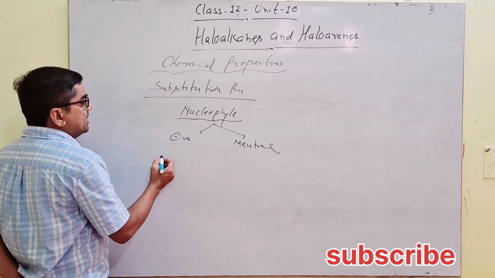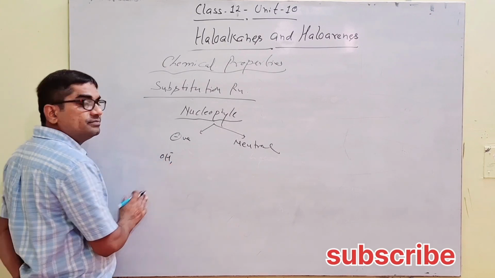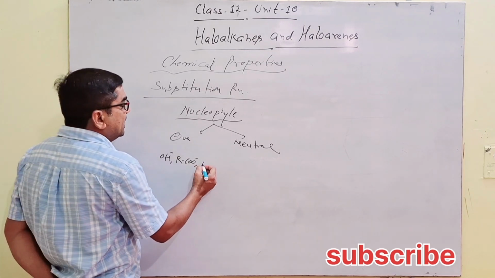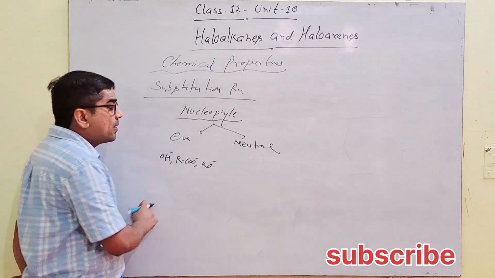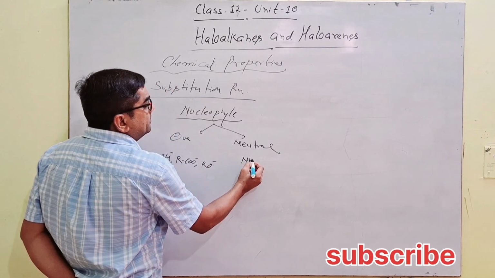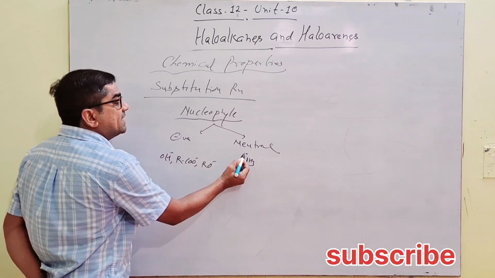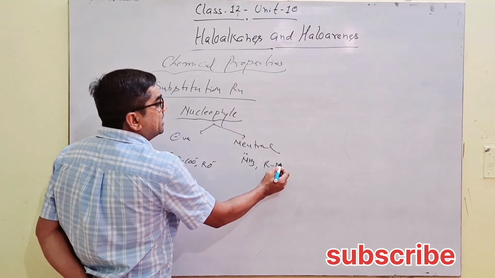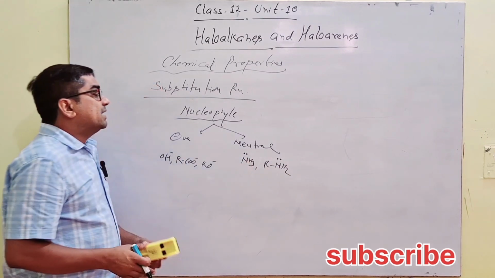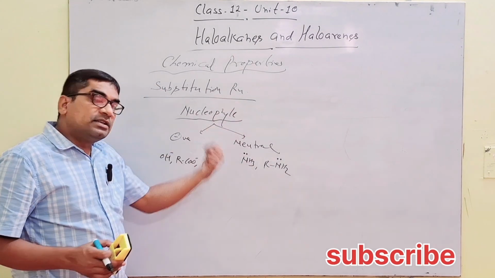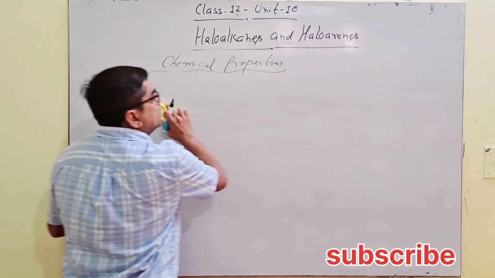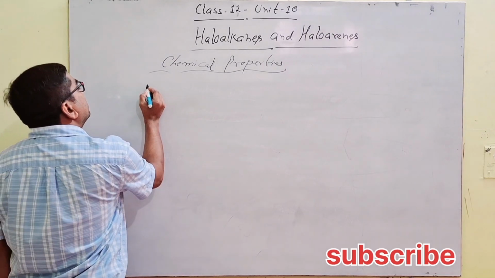Negative charges like OH minus, like RCOO minus, like RO minus. Neutral ones, like ammonia, due to electron density, like primary amine RNH2. These are neutral electrophiles that displace another nucleophile. So first, in nucleophilic substitution, a very important reaction.